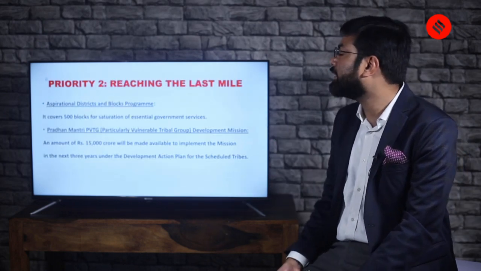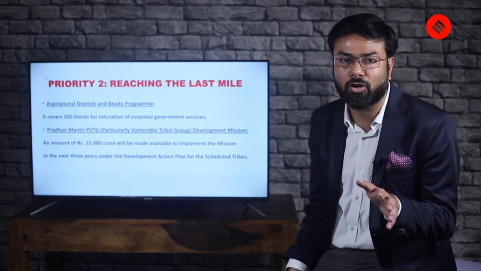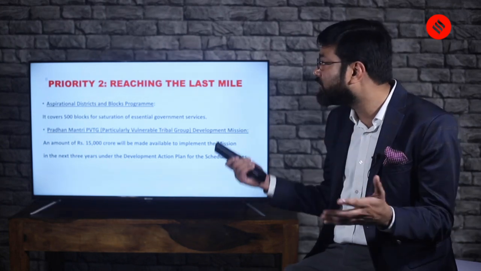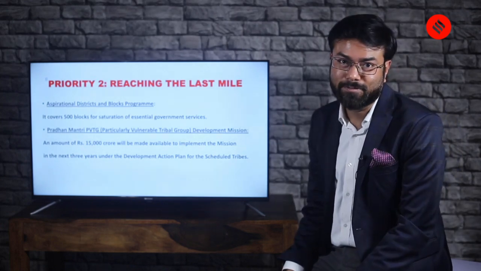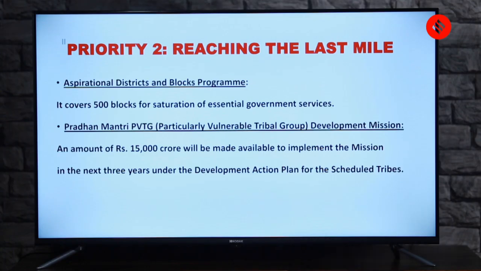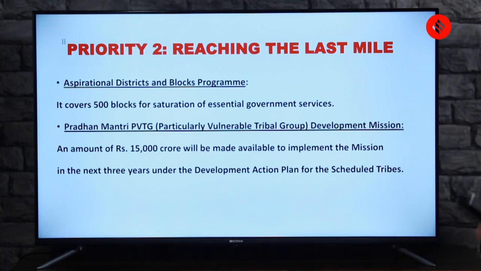Then the priority which we are going to talk about is the second priority. There's not much in it, but still you should know. It says reaching the last mile. मतलब आखिरी इंसान तक ये बजट को पहुंचना है, इस wealth को, इस knowledge को, इस vision को, इस economy को पहुंचना है. And therefore there are certain elements which this budget talks about.